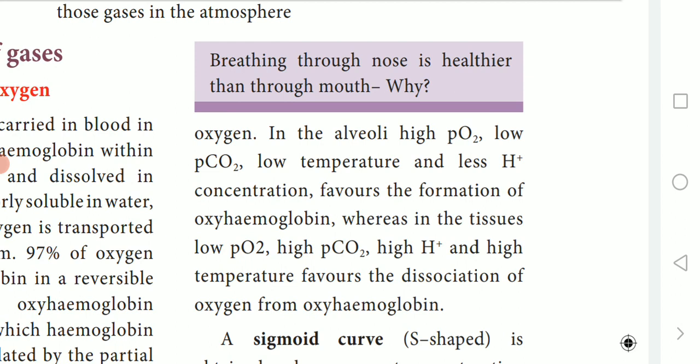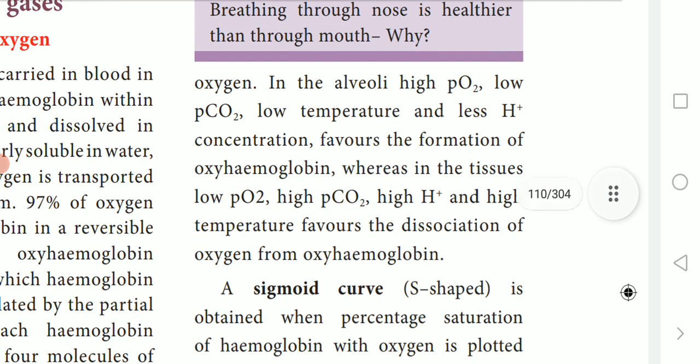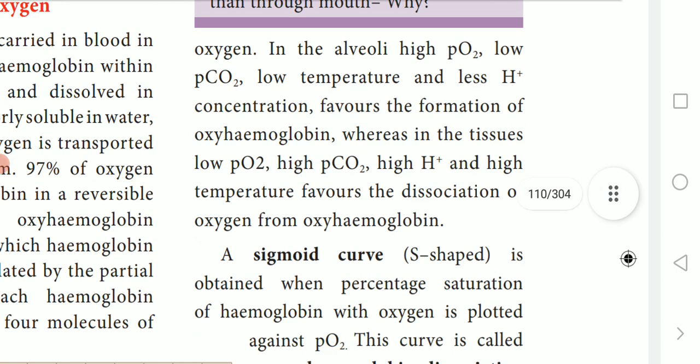If these conditions are favorable, dissociation of oxygen from oxyhemoglobin takes place. What does dissociation mean? The oxygen and hemoglobin are separated.